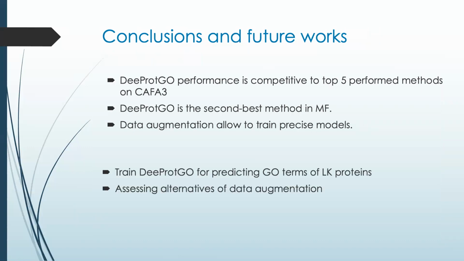As future work, we propose to train DeepGo for predicting gene ontology terms of low-knowledge proteins and to assess different alternatives of data augmentation.